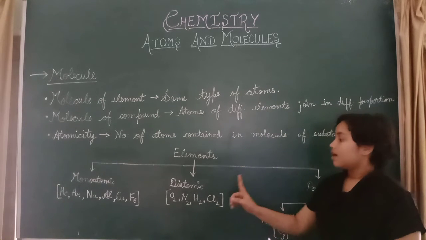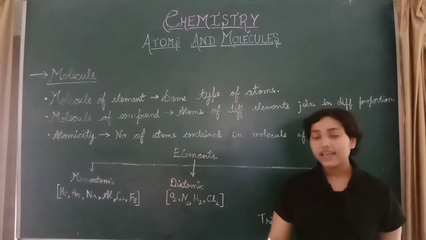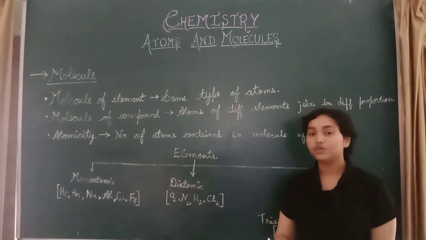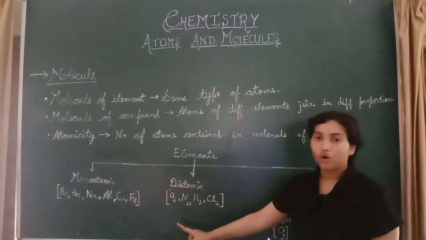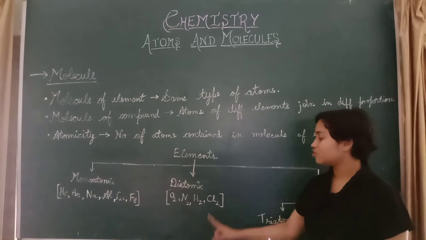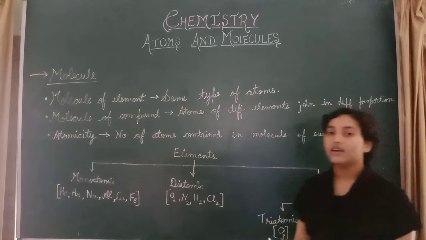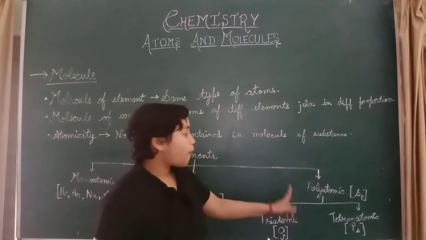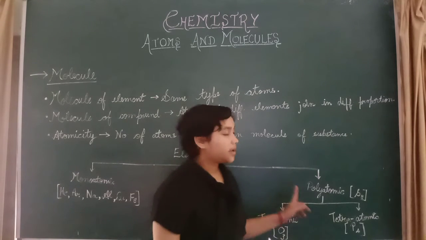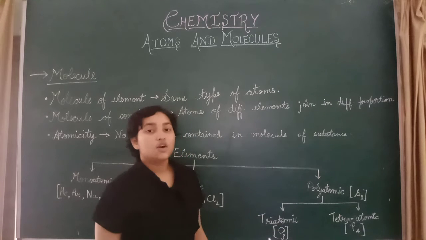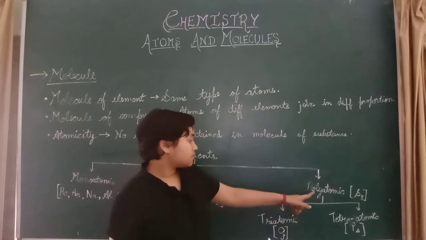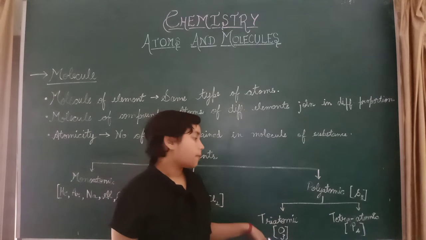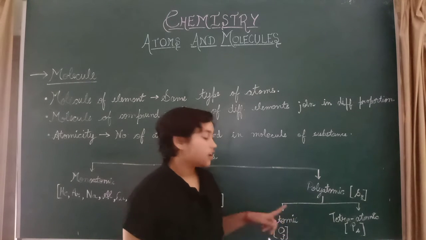Diatomic means two atoms are present in the element. For example, O2, that is oxygen, nitrogen, hydrogen, chlorine, etc. Now polyatomic elements. Poly means many. It is further divided into triatomic and tetraatomic.